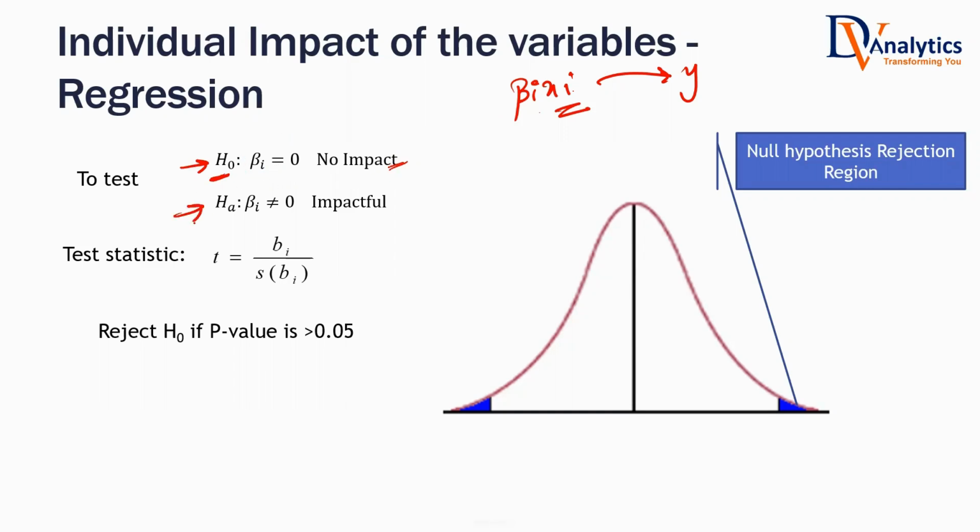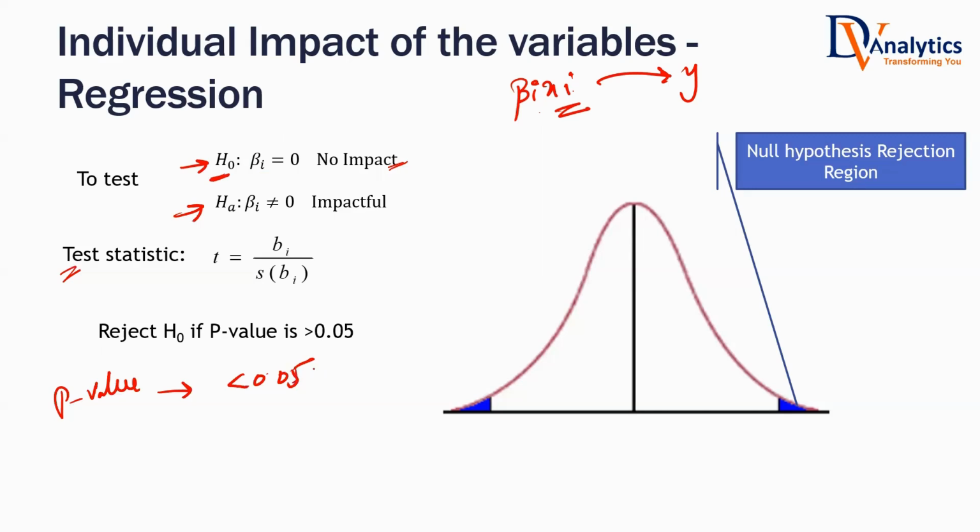What is the alternative hypothesis? Beta i not equal to 0. It is some positive or negative value. That means it is impactful, either positive or negative. Then we take a test statistic. Finally, we do the testing. Finally, we end up with a p-value. Imagine your p-value is less than 0.05. Tell me what should be the chain of thought that should run in your mind.